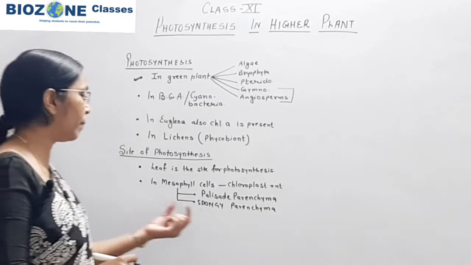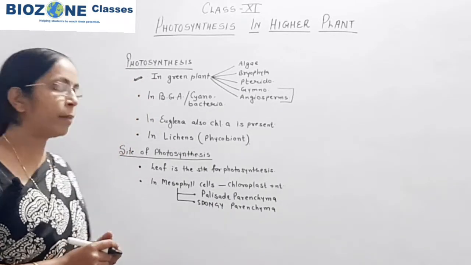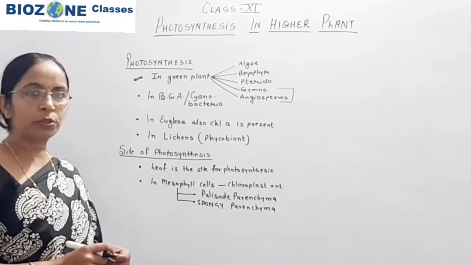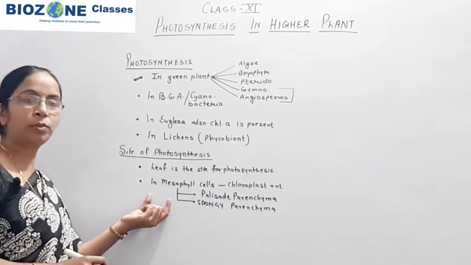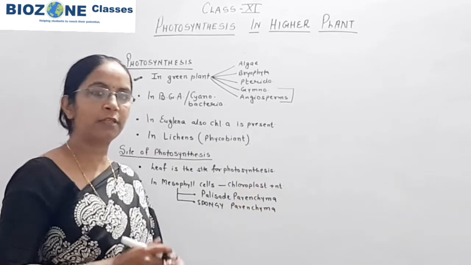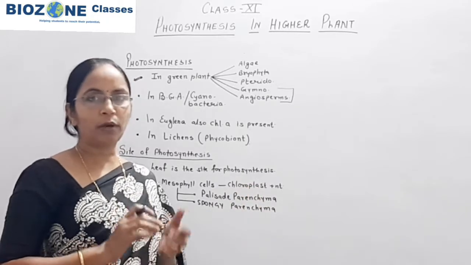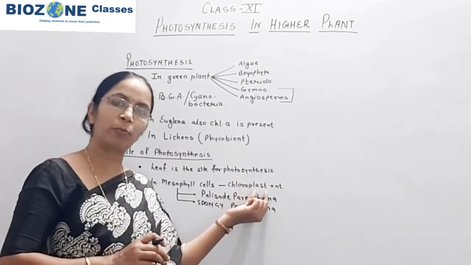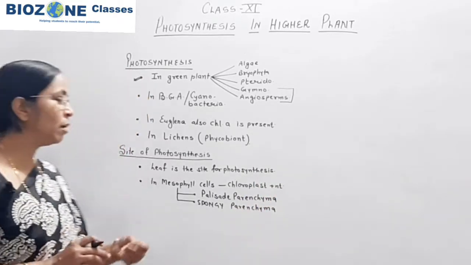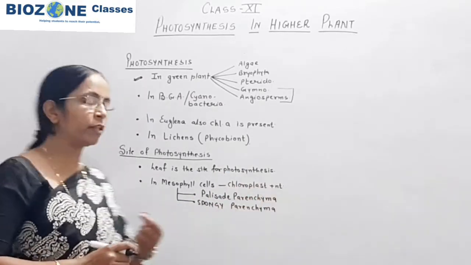So palisade parenchyma and spongy parenchyma both show the presence of chlorophyll pigment, and because of that the leaf is the major site for the phenomenon of photosynthesis. Now later we study the main elements of the chloroplast, because already in Cell: The Unit of Life we studied the structure of chloroplast. But again here, very briefly, we revise the structure of chloroplast, because this is the one major cell organelle associated with photosynthesis.